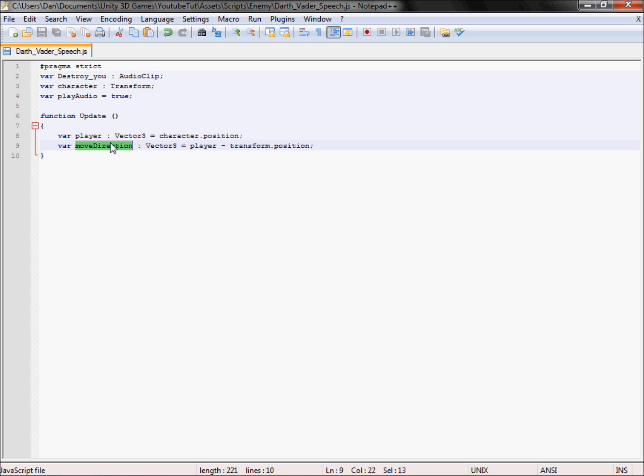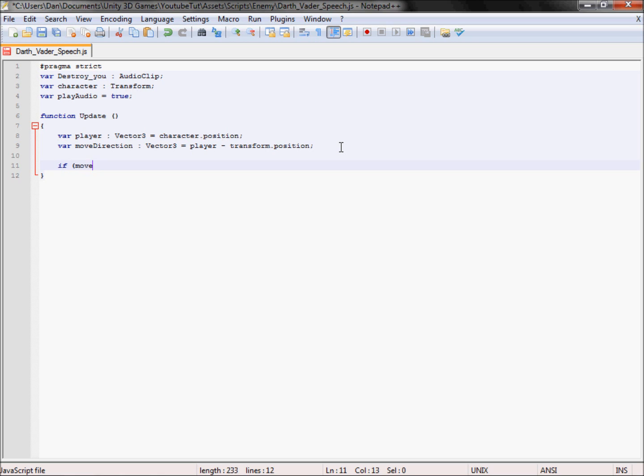Every time we call the move direction, it will get the player's updated position, so it will keep updating every frame. As you can see, it's in the function Update, and then it will keep subtracting it from the position of the object this script's attached to. You can see transform, there's nothing before it, so it will automatically go on what this script's attached to. So two lines below that, we'll create an if statement.